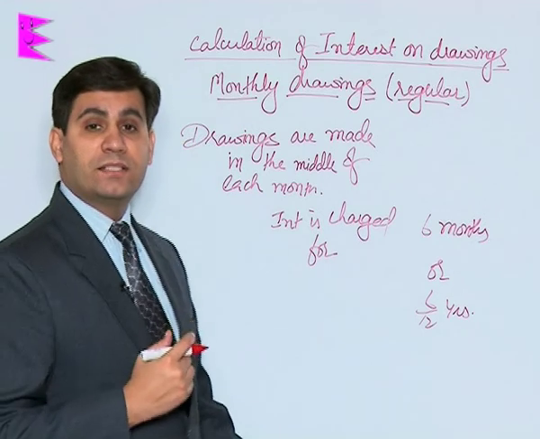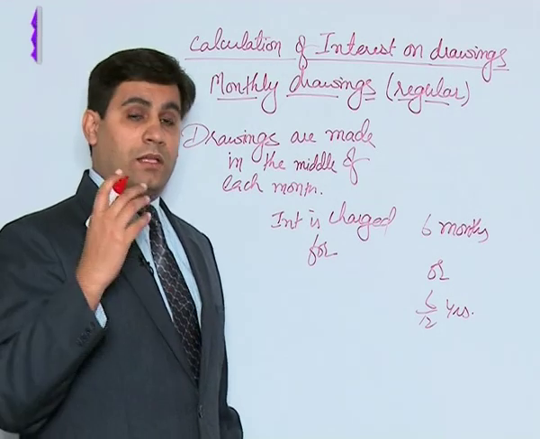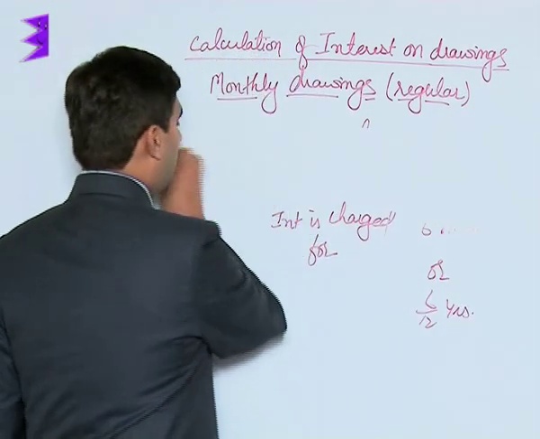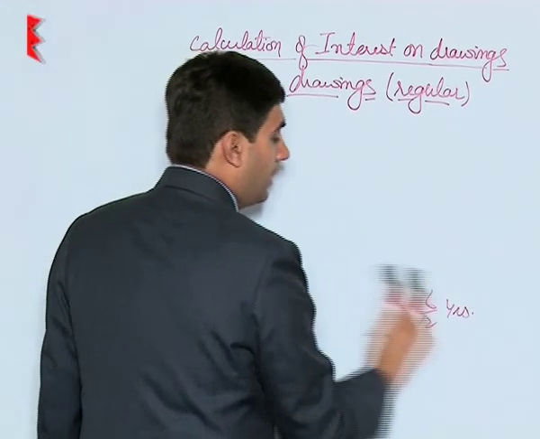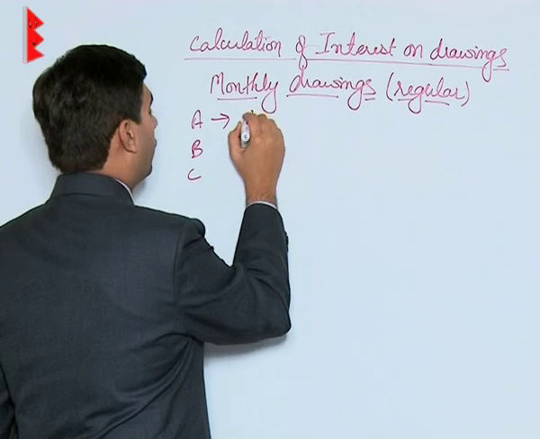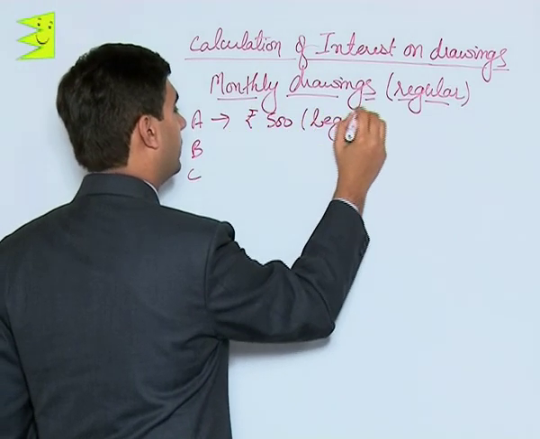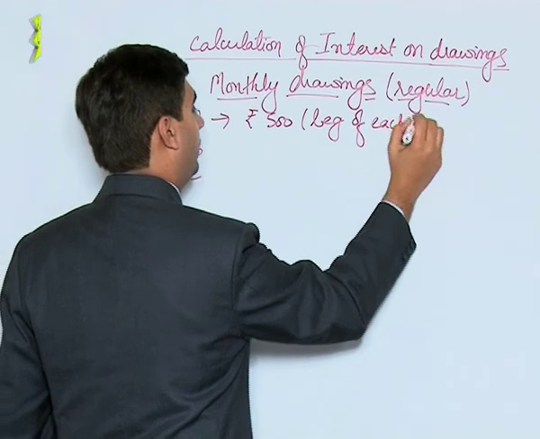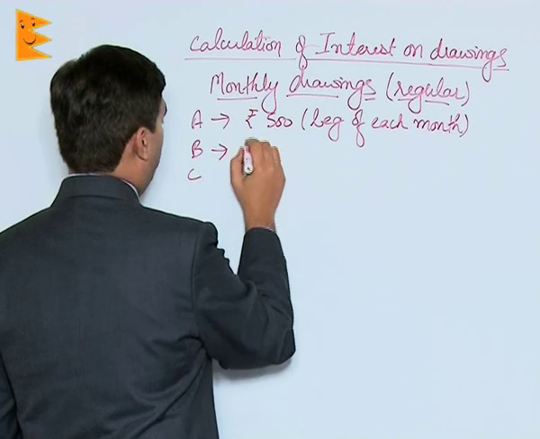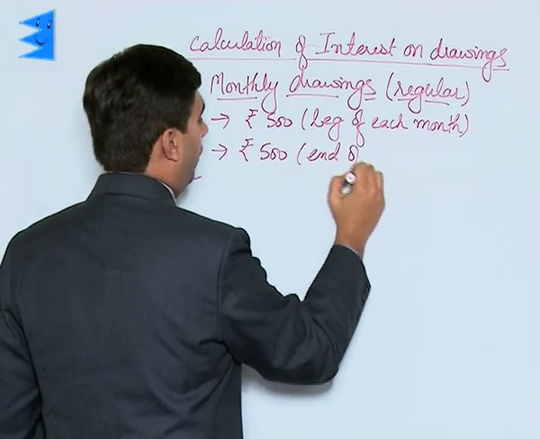Let us understand this particular case by taking an example. Now in this example, we will take three partners A, B and C. A is withdrawing rupees 500 in the beginning of each month. B is withdrawing rupees 500 at the end of each month.